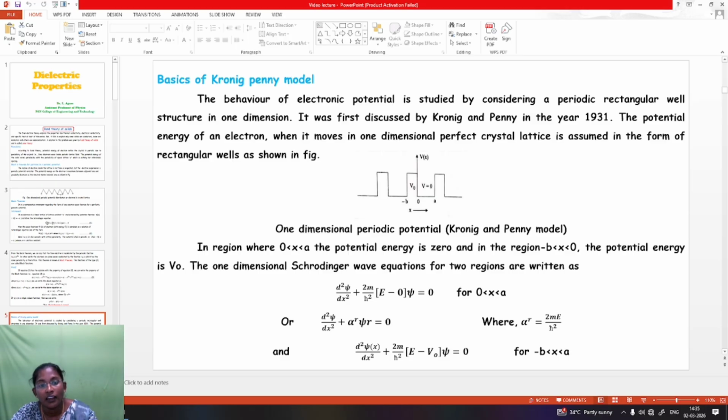In the region where 0 < x < a, the potential energy is 0, and in the region where -b < x < 0, the potential energy is V naught. The one-dimensional Schrödinger wave equations for the two regions are written as the above formula, which we define below.